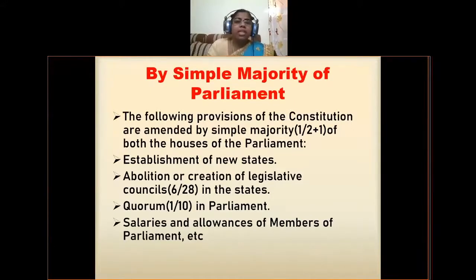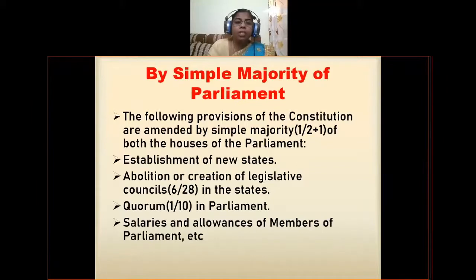First one is establishment of new states. Already we have 28 states in our country. If another state should be established, it can be done by the simple majority of the parliament. That means that constitutional amendment can be done by simple majority of both houses.